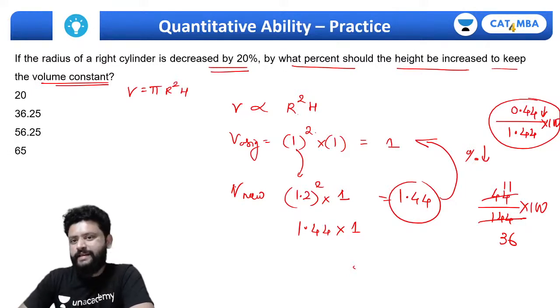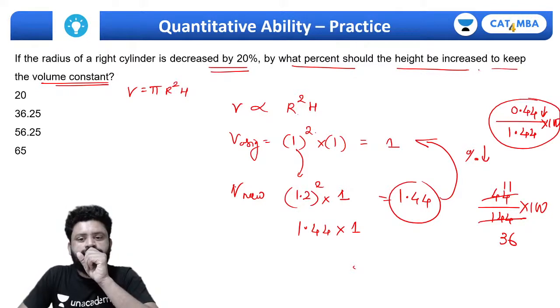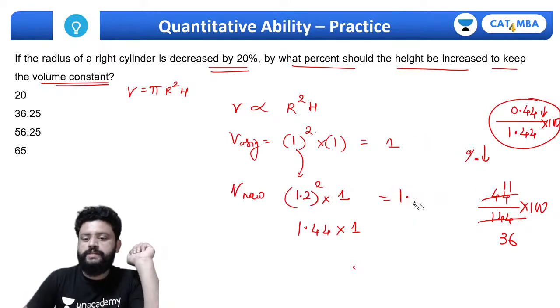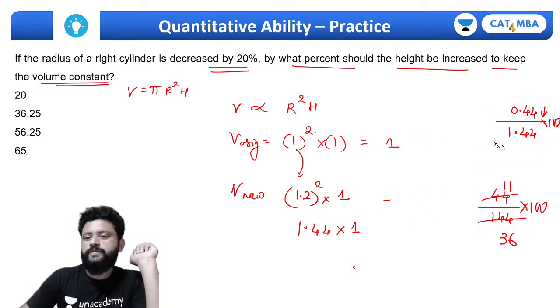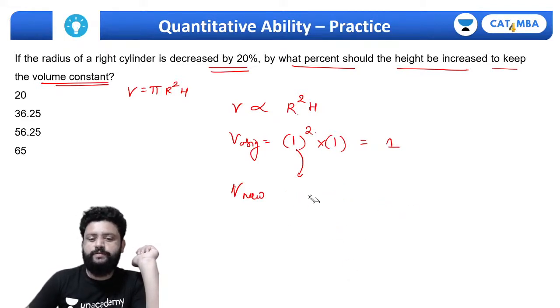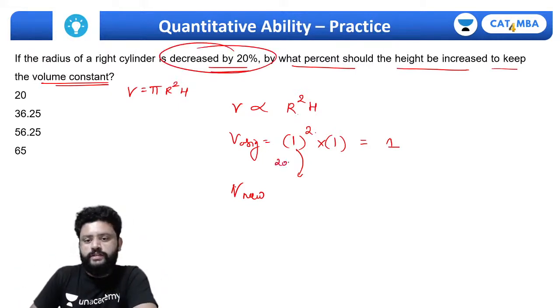So by what percent should the height be increased? Okay, sorry, my mistake. Just one mistake we did. Because of that, basically hamein height increase karna hai, radius increase nahi kiya tha, sorry. I did the 1.2, nahi karna tha, hamein 0.8 karna tha. But anyways, that process is going to be the same thing. 20% decrease tha yahan pe, so this must be decreased. So 0.8 square into 1 agar main karta hoon yahan pe toh it should be 0.64.